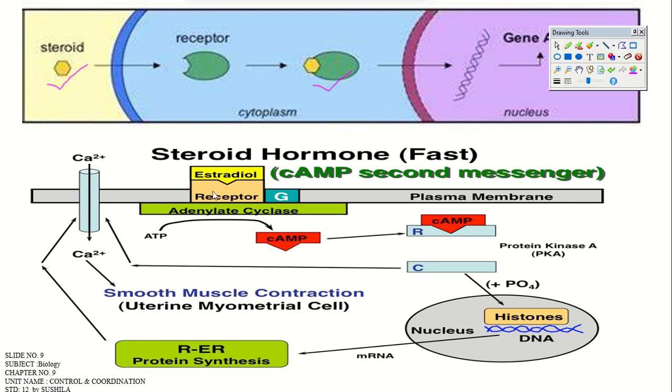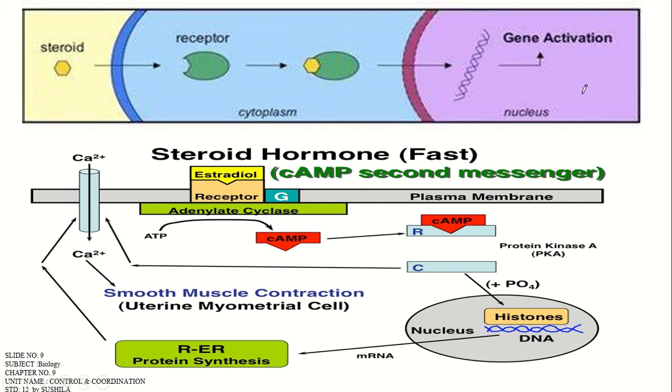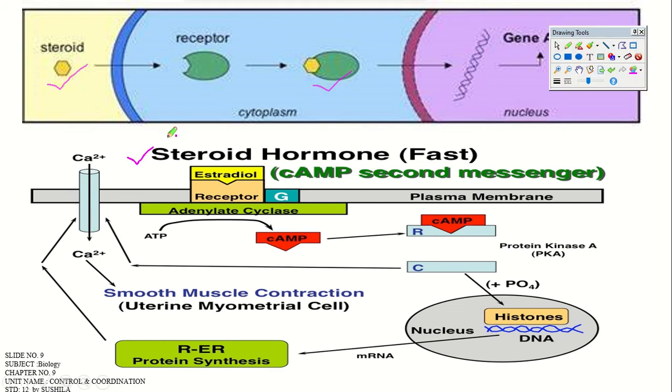This one. Now here, the hormone directly binds to the plasma membrane with the help of G protein. It forms a complex and forms cAMP, and protein kinase A will act on that. Ultimately it leads to binding of a portion of the DNA.